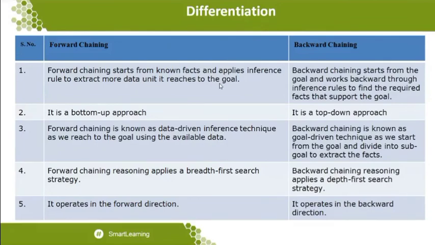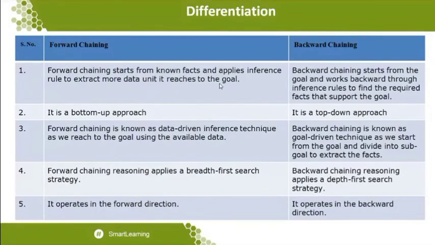Okay, so when you talk about forward and backward chaining, forward chaining is specifically a bottom-up approach, and definitely the reciprocal, backward chaining, is a top-down approach. Forward chaining is known as a data-driven inference rule, which means that from the multiple facts you are reaching the goal. But in backward chaining, from the goal you are reaching the multiple facts.